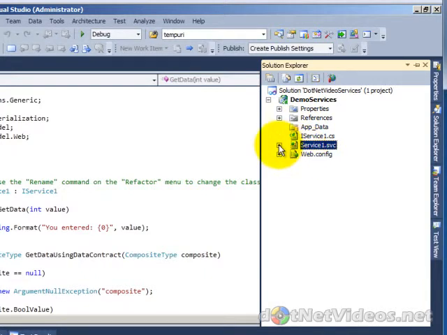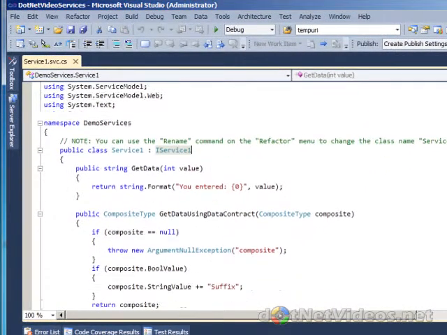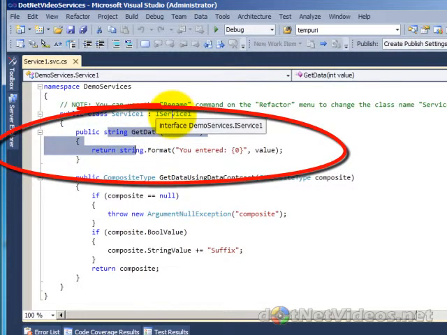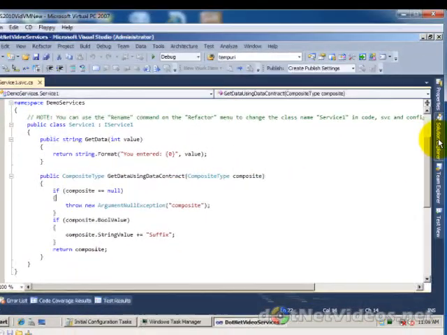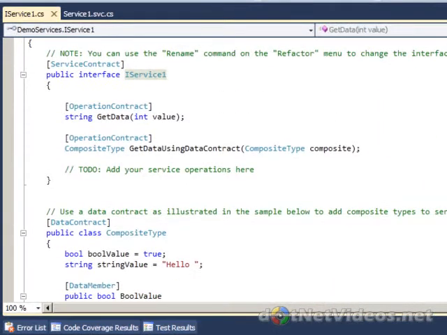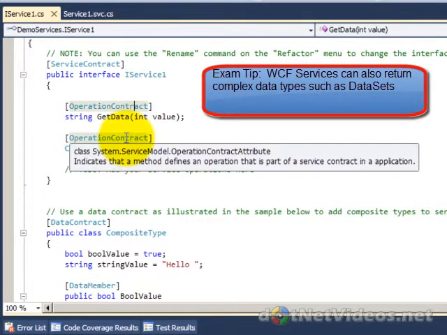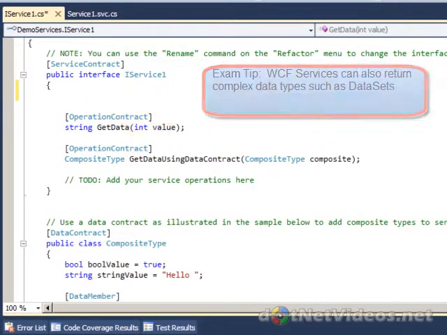Notice by default with this project template I get this interface called IService, and then I actually get this service class where we implement the interface methods themselves. So let's look at this method, this public string GetData, this very simple method that is exposed by default for me. Up at the top, again, that's defined in this interface. Up here is something called the operation contract, which basically defines what we are going to expose to the world. What are our clients going to consume? What methods are going to be available here? Similar to web methods we did in the previous web services video.